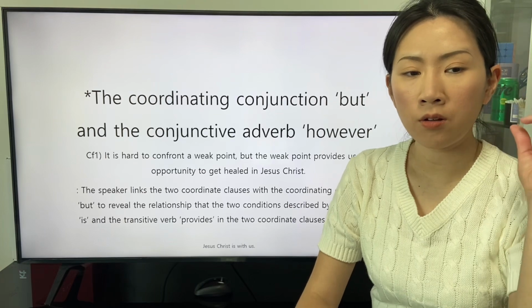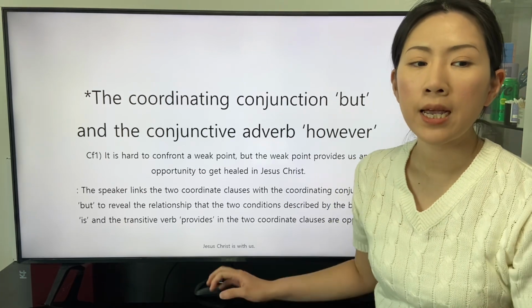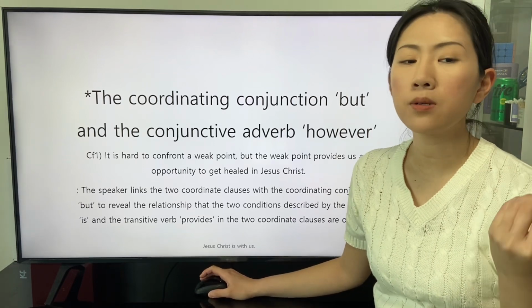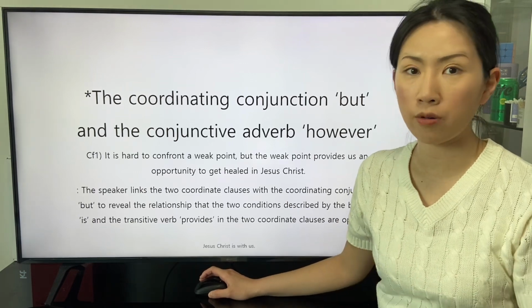There is a sentence with the coordinating conjunction but. It is hard to confront a weak point, but the weak point provides us an opportunity to get healed in Jesus Christ.